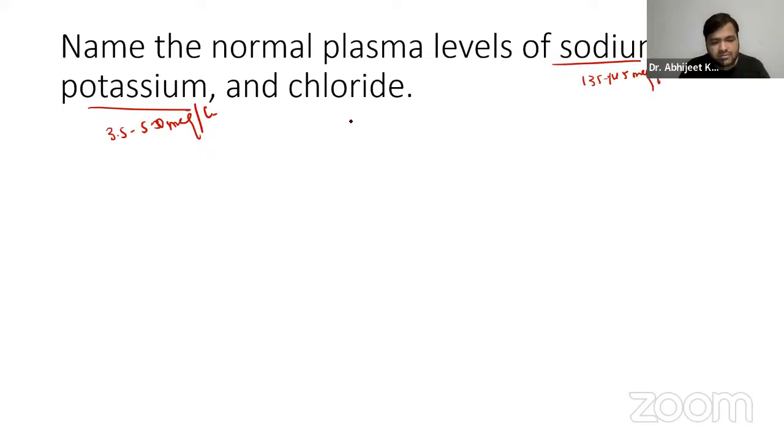And chloride is approximately 98 to 106 milliequivalents per liter. Chloride also helps in maintaining the osmotic pressure and fluid balance. So that you have to remember.